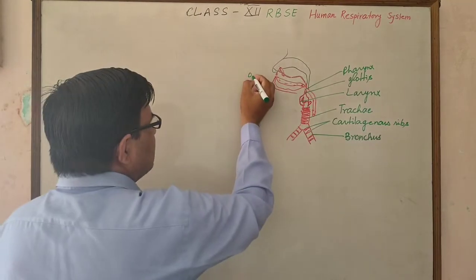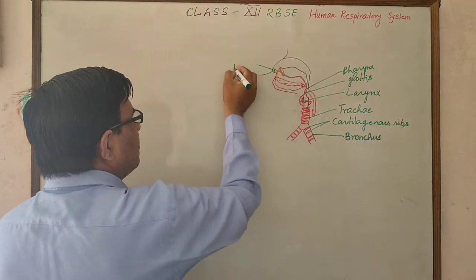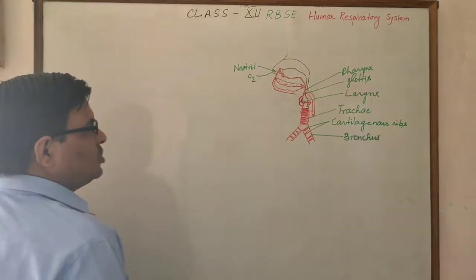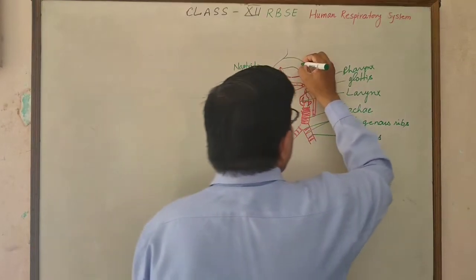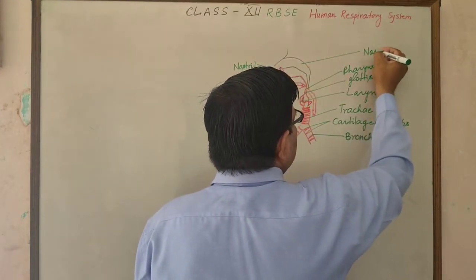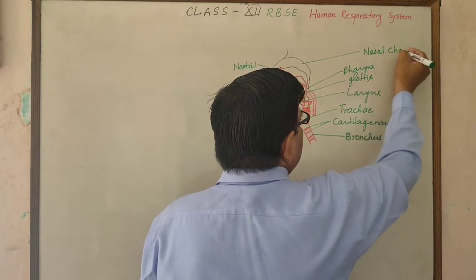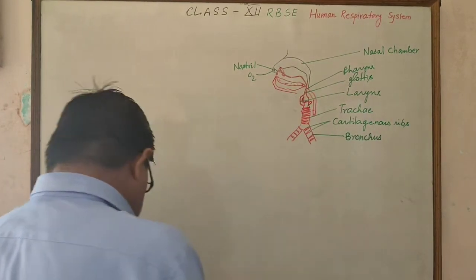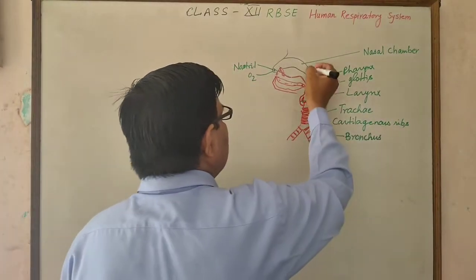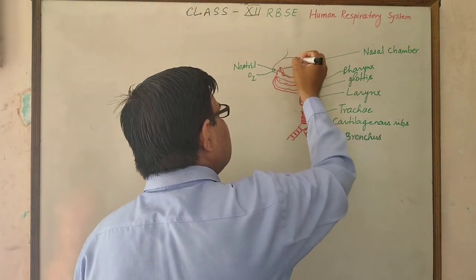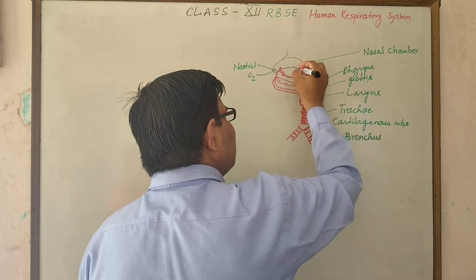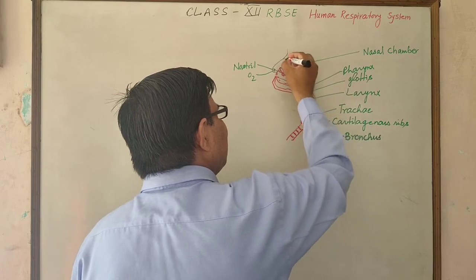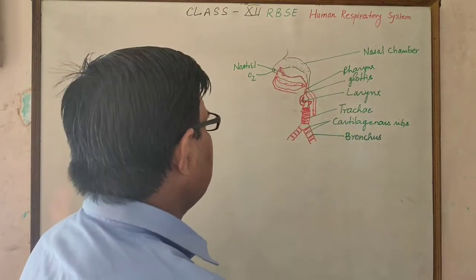Oxygen enters through the nostril, the opening of the nose, and the nostril opens into the large nasal chamber. This nasal chamber has squamous epithelium as its boundary, shown here by lens-shaped cells. These cells are present with very small hairs in the nasal chamber.